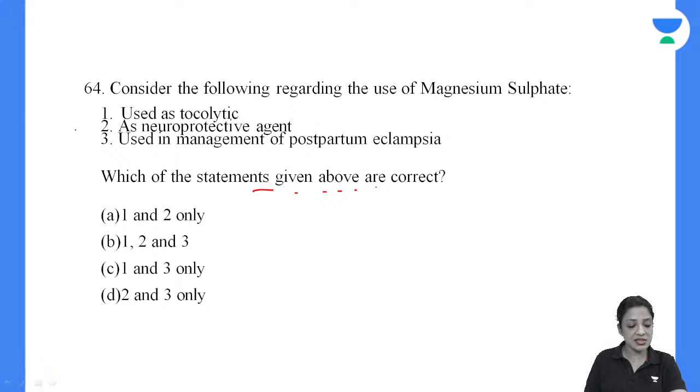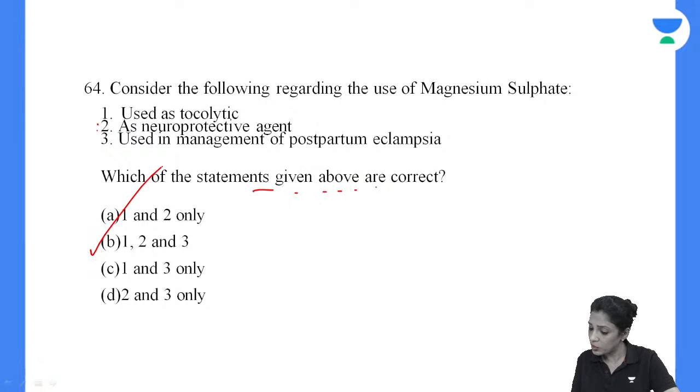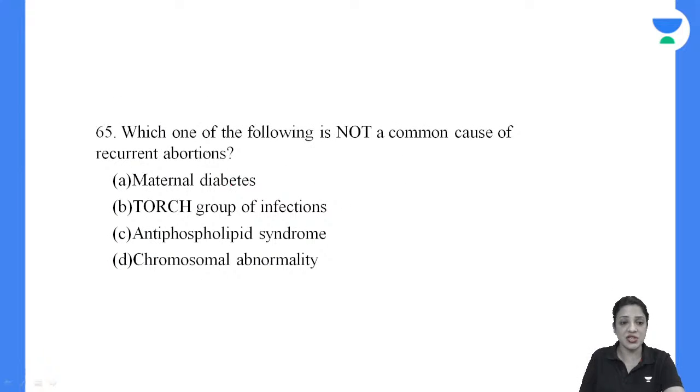64 please, guys, 64. Okay, so we have A and D and B mixed answers. So why do you think any of these is wrong? They are all correct. They are all correct. It is B. Okay, the answer is 64B because they are all correct. It is tocolytic, it is neuroprotective and it is used in postpartum eclampsia.